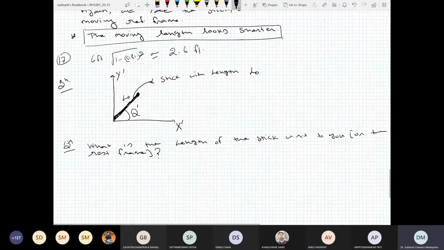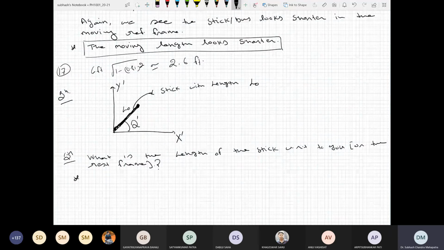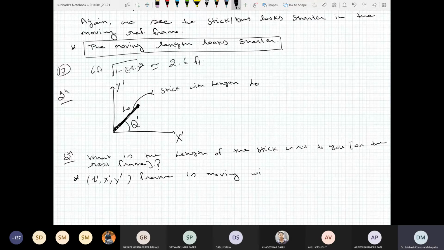X direction. Okay, the frame is moving. The T prime, X prime, Y prime frame is moving with velocity V with respect to you in the positive x-axis.